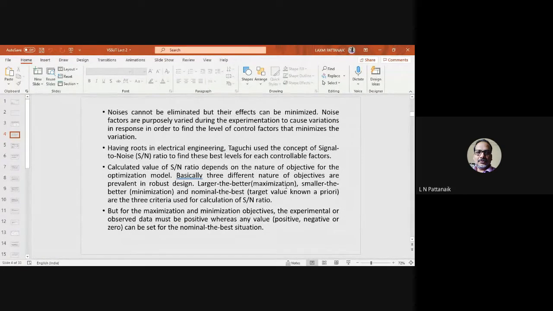But for the maximization and minimization objectives, this is a kind of prerequisite you should take care of: if your responses are larger the better or smaller the better, then the experimental or observed data must be positive, right? You cannot have negative or zero values in that case. In that case, this robust design process will not work. It is a kind of limitation, so it has to be positive. Whereas you can have any value, positive, negative, or even zero, for the nominal the best situation in robust design. So this slide is done. Let us see the next.